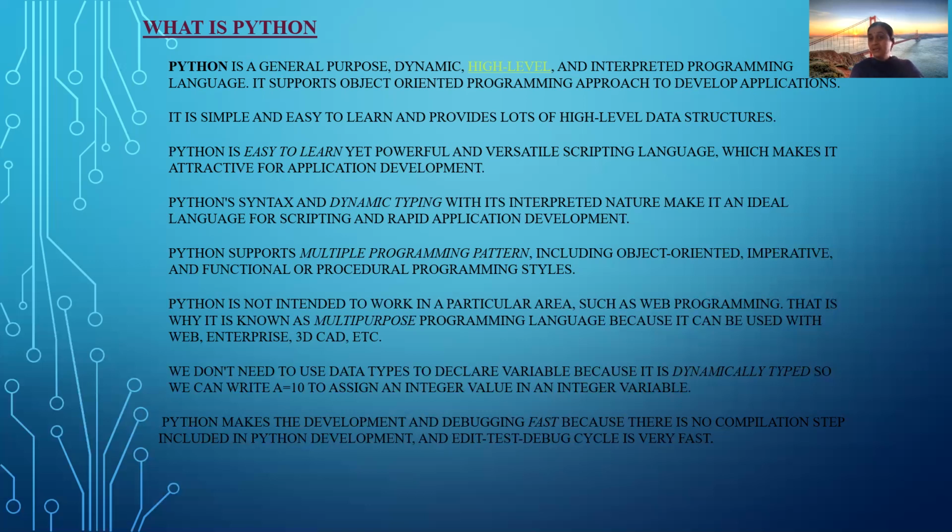And here there is no compilation step. Compilation is nothing but converting source code to object code, that is, high level language to machine language. But what the interpreter does is it is just a program. It converts line by line, making the code ready for execution. It is going to debug it, and it makes the program ready for execution.